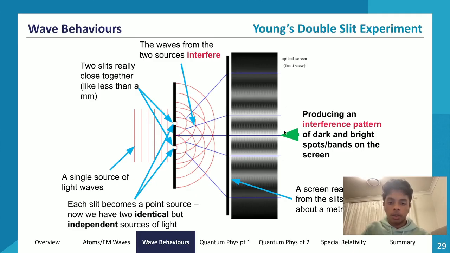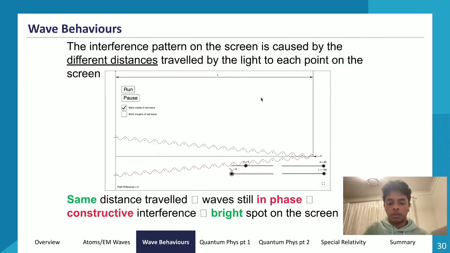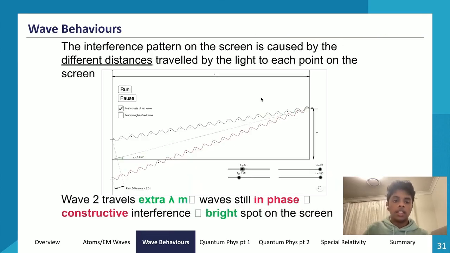The mid one, or the central maxima, which we'll talk about in a bit, the naming convention. So the central maxima, the mid bright point, will have the greatest intensity. So yeah, central maxima, and then these bright white bands are then called first, second, third maxima, and so forth. But we'll talk about that in a bit. So this is one of the possibilities if the waves travel different distances.